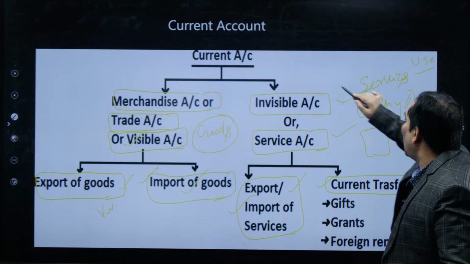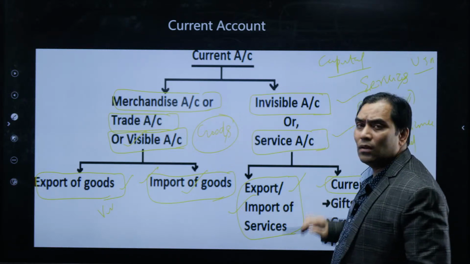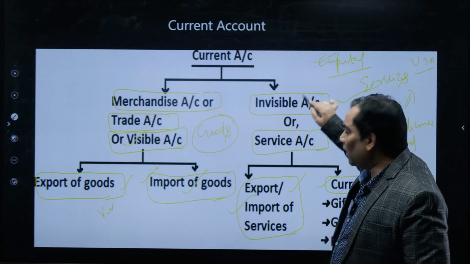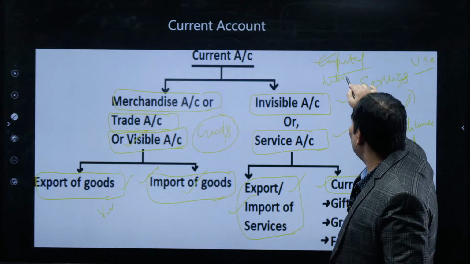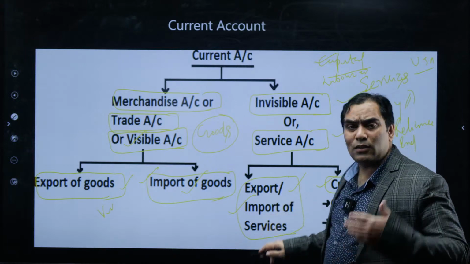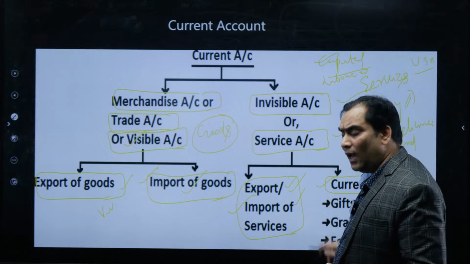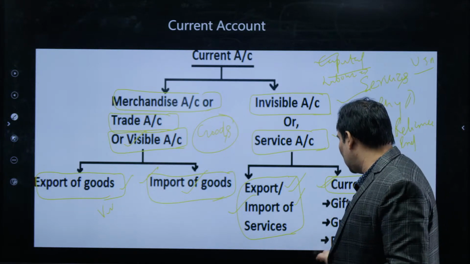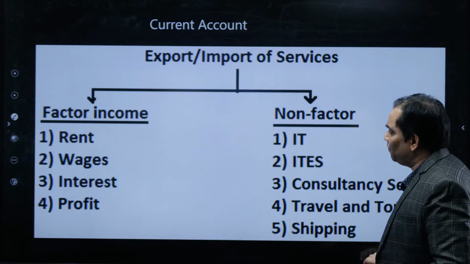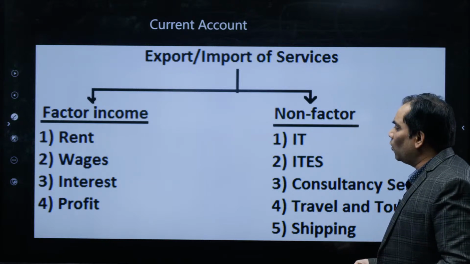That means they are going to have capital investment, factor service in the form of capital. They are going to employ people also, so that is labor and capital. So this service account is going to have export and import of services and current transfers, which can be categorized under two categories. Now we are going to deal with what is going to be included under.